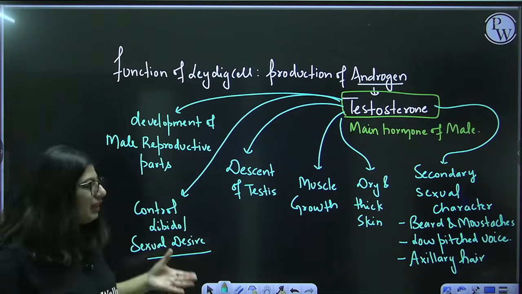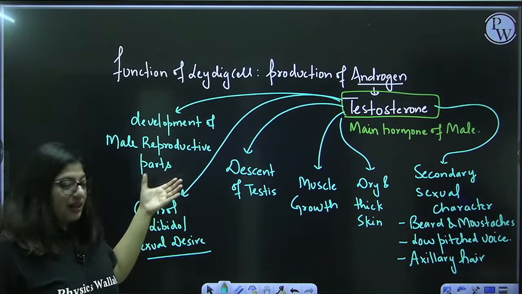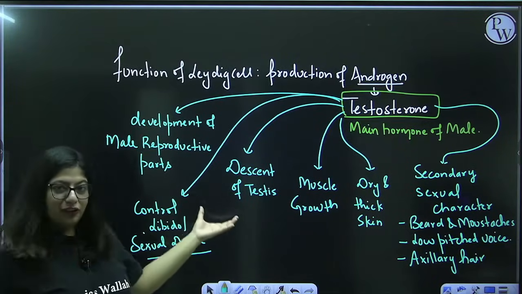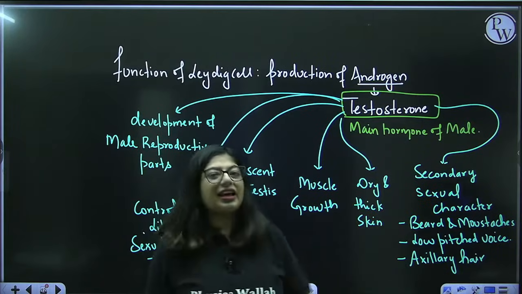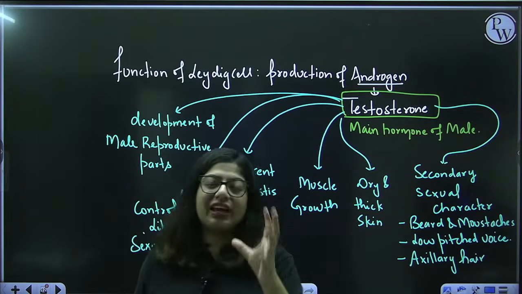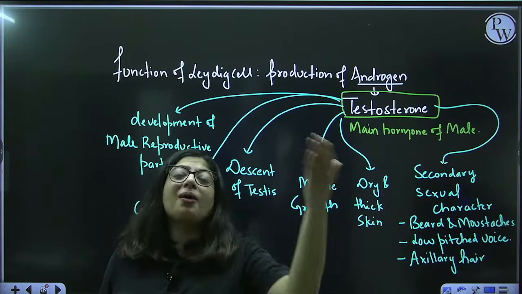So these are various functions. Let's revise it with me. Development of male reproductive parts, control of libido, descent of testes, muscle growth, thick skin, and then secondary sexual characters. Which secondary sexual characters? Those which come at puberty.